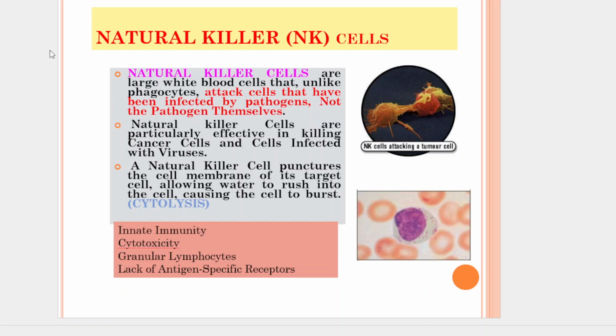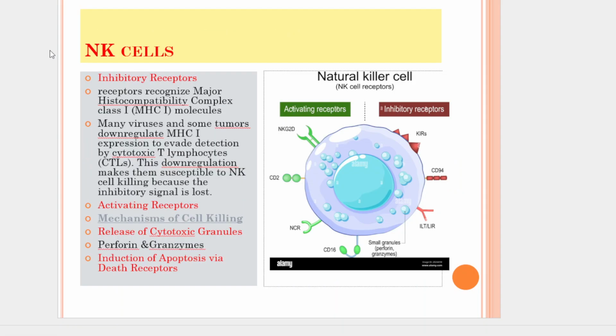Natural killer cells employ a sophisticated system of activating and inhibitory receptors to determine whether a cell should be killed. This balance of signals is crucial for preventing NK cells from attacking healthy cells. Inhibitory receptors of NK cells. These receptors recognize major histocompatibility complex class 1 molecules present on the surface of most healthy nucleated cells. MHC1 molecules present peptides, signaling to the NK cells that the target is a normal self cell and should not be killed.